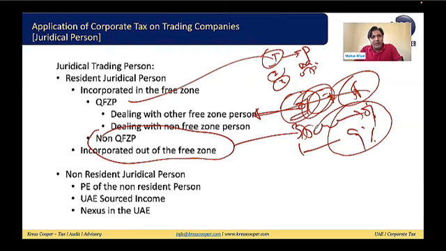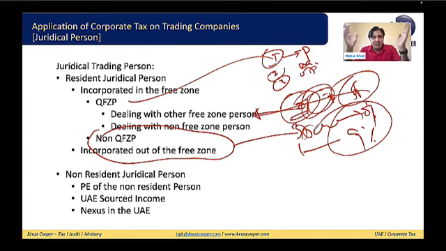Third possibility, as I mentioned, a resident juridical person we have discussed. Now there is a possibility that the person is a non-resident juridical person. Non-resident means the company is out of the UAE, but the company is engaged in the trading business. Assuming there is a company in the UK. This company has a branch in the UAE. Once the company has a branch in the UAE, this company is being controlled and managed, assuming, out of the UAE. Once this is controlled and managed out of the UAE, it will be considered a non-resident juridical person.